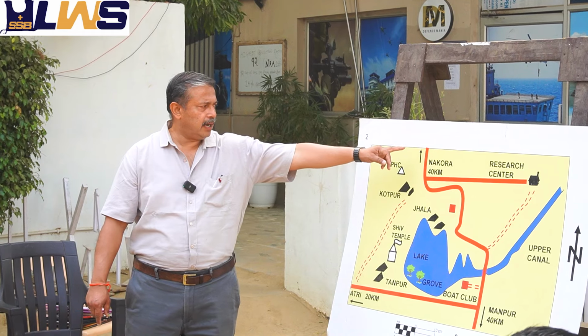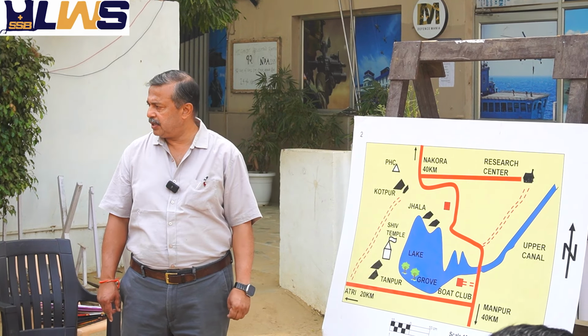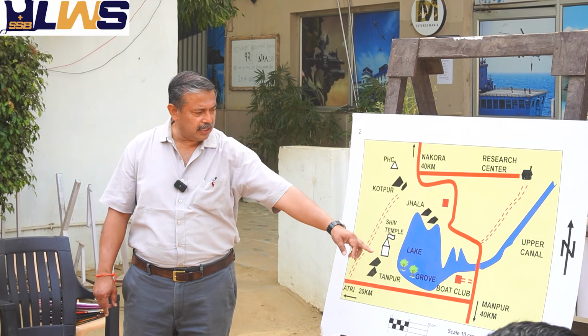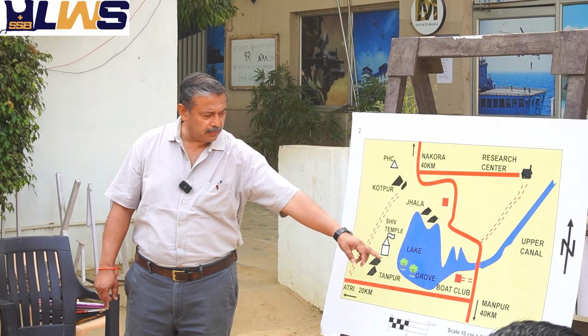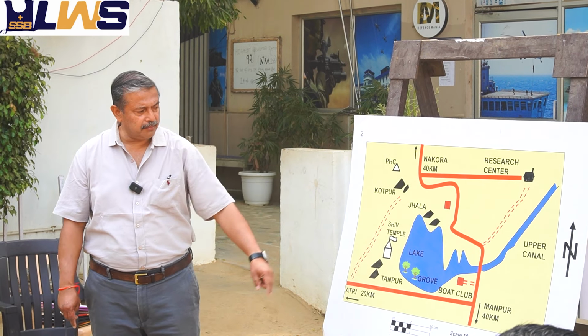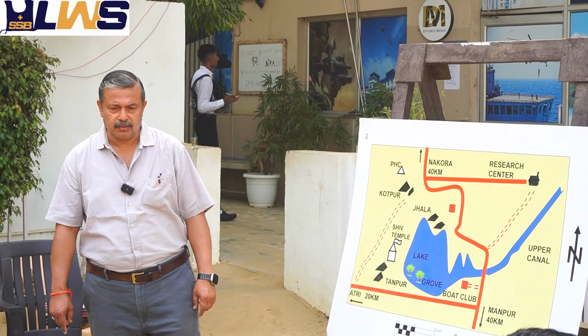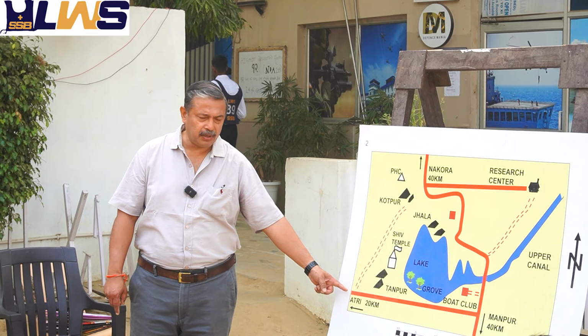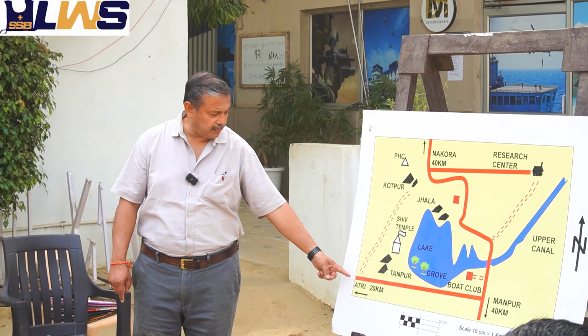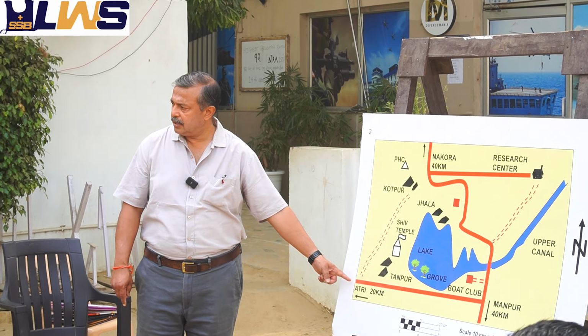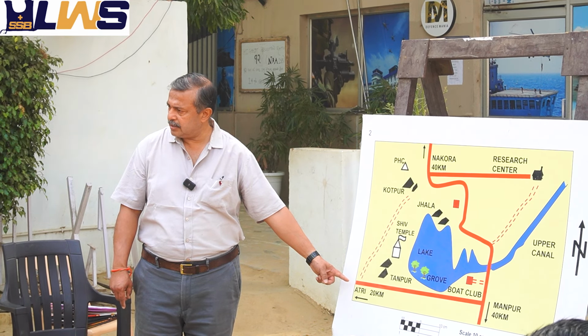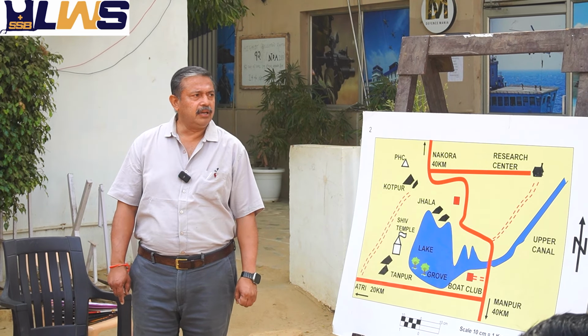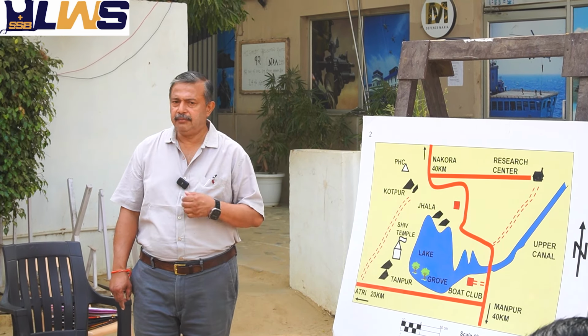From this point up north, Nakoda is 40 kilometers, and the same road leads further south from the point where the arrow is showing. From there, Manpur is 40 kilometers down south. Furthermore, at this point where I am indicating on the sketch, Atri is 20 kilometers due west. Are we clear about the sketch? Yes, sir. Anyone, any doubts?